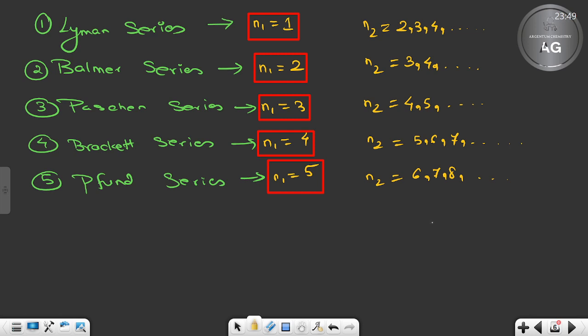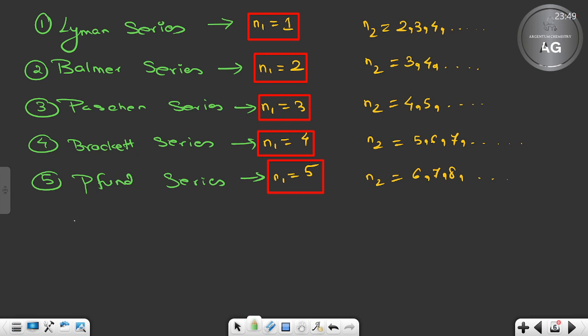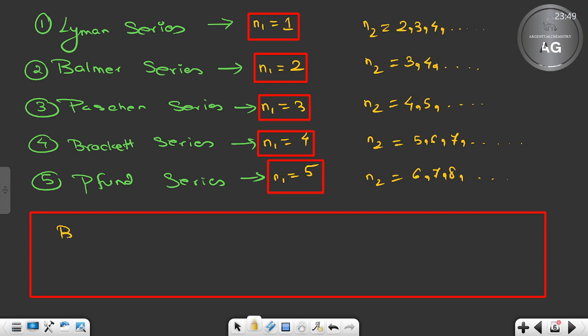Okay, this is clear. There are 5 things we need to remember. Now coming to the important thing, range. Range means what? Not the domain function range. By range I mean which region of the electromagnetic spectrum they will be falling in. Very important, please note down. Balmer series is the only series to lie in the visible region. That means this is the only series which we can see.